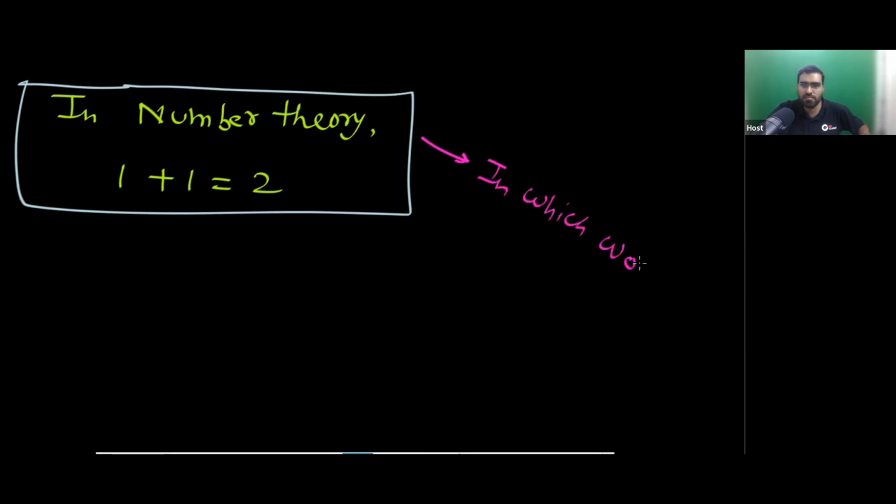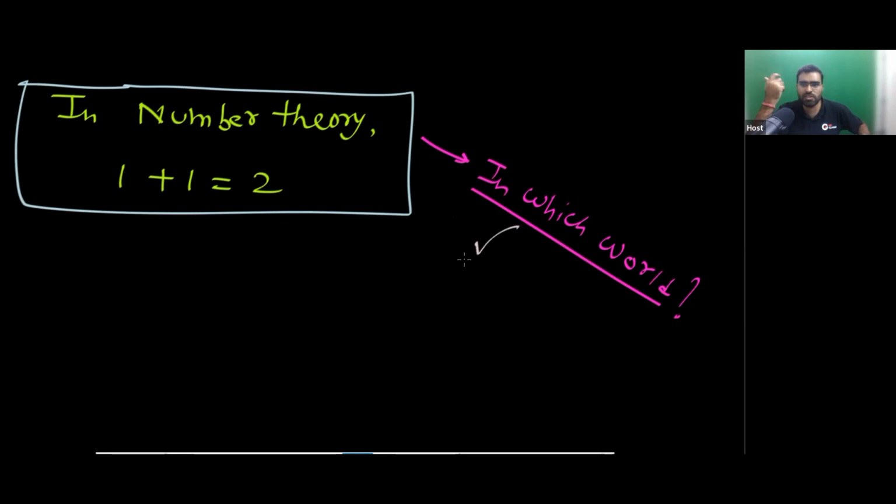In which world? Are you sure that there are only humans, only Earth people? In this multiverse, can you guarantee that only we are there? Maybe there are aliens, and maybe they are thinking this is not true. In their number theory, maybe this is not correct. Okay, there may be aliens, right?